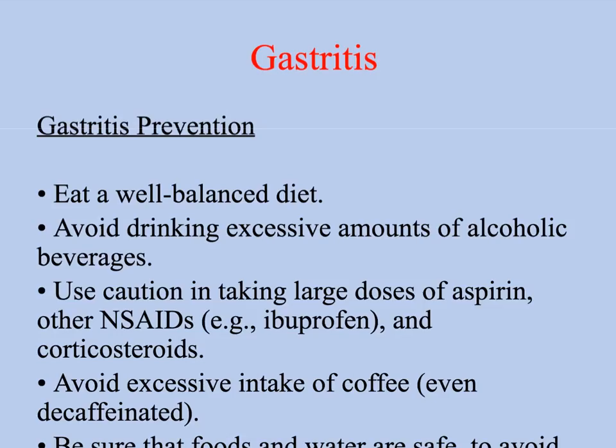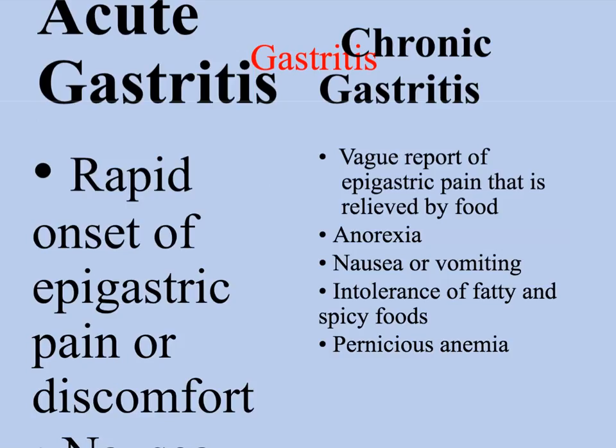Again, prevention of gastritis is just eating well and taking care of yourself. Don't drink excessive amounts of alcohol and beverages. Avoid large intake of aspirin and NSAIDs. Those are things that irritate the stomach lining, as well as coffee and very high acidic foods. All of these can lead to an acute gastritis and then eventually lead to a chronic gastritis.